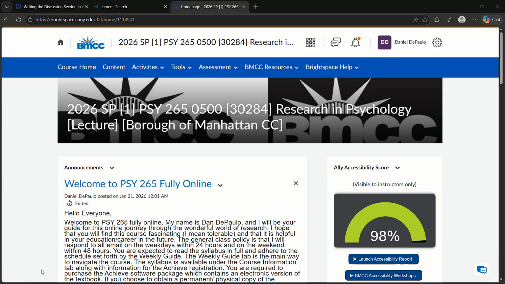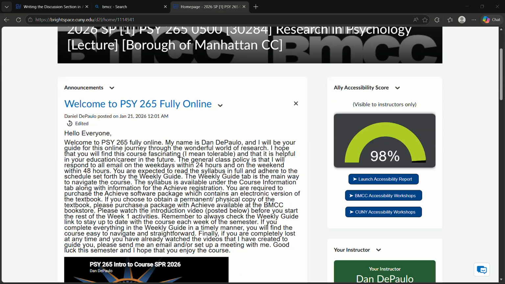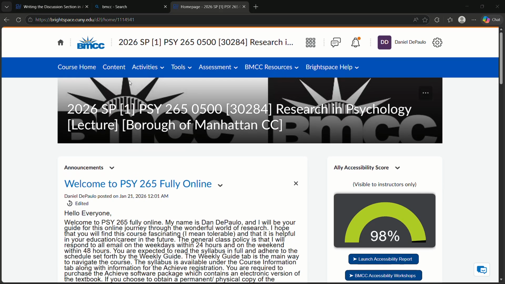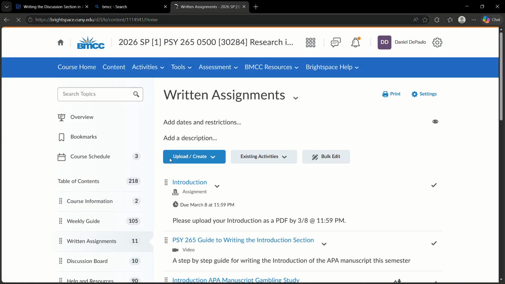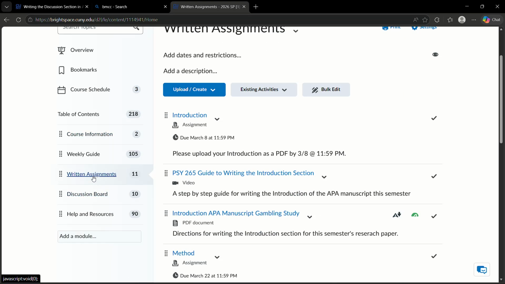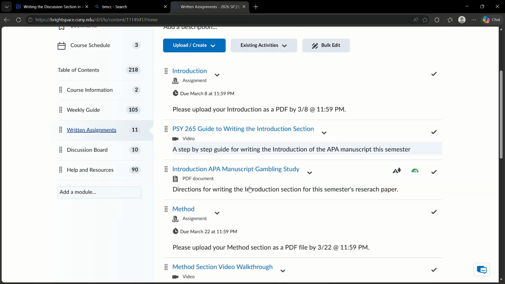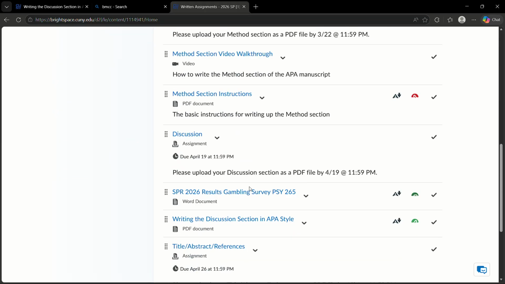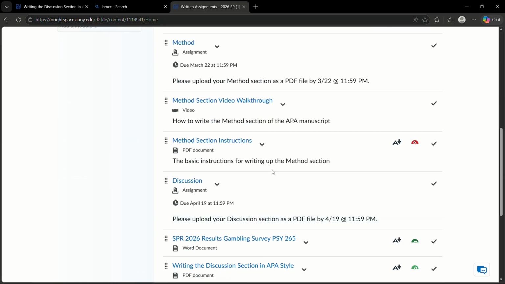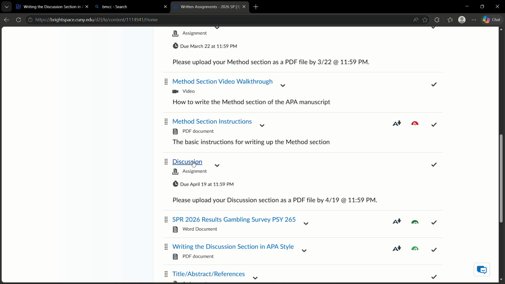And today I'm going to be talking about how to write the discussion section of the APA manuscript that we're working on. So if you go under Content, Written Assignments tab, you're going to find all the links to the APA manuscript that you're going to be submitting or you have submitted so far. And we're going to submit the discussion section here as a PDF file.